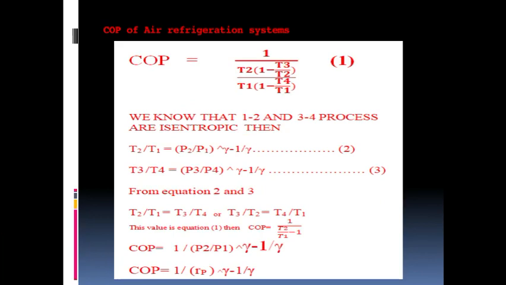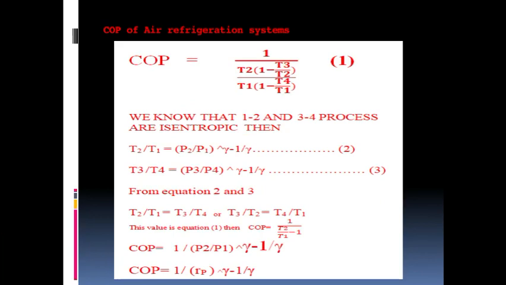We know that the processes 1 to 2 and 3 to 4 are isentropic. For the isentropic process, we know the relation T2 by T1 equal to P2 by P1 to the power gamma minus 1 by gamma. Similarly, T3 by T4 equal to P3 by P4 to the power gamma minus 1 by gamma.